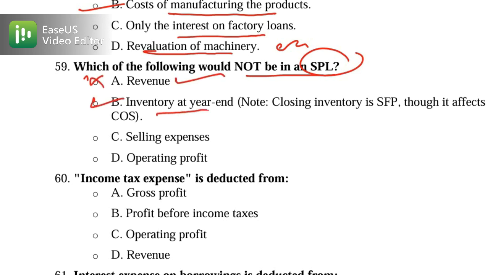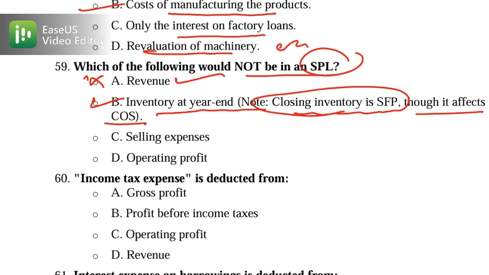This one is correct because closing inventory is not in the statement of profit and loss, though it affects cost of sale. And this one is wrong. Selling expenses are also part of SPL. Operating profit is also part of SPL. Okay. Now let's move on to 60.